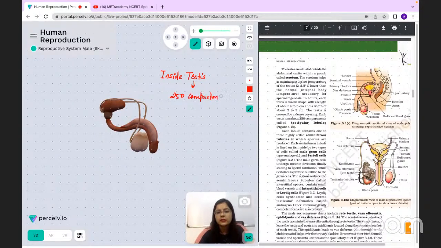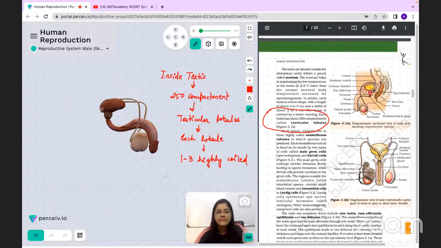ठीक है. So that means each testis is having around 250 compartments, which is written over here as well. Those 250 compartments are called testicular lobules, उसको हम testicular lobules बोलेंगे. And each testicular lobule will be containing around 1 to 3 highly coiled seminiferous tubules. So they have the presence of highly coiled structures.